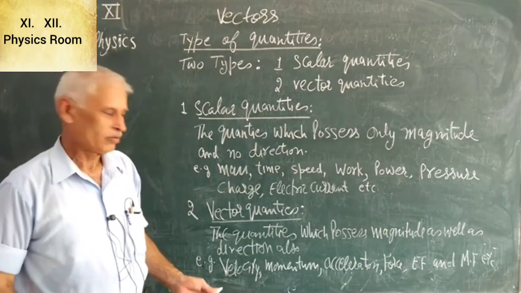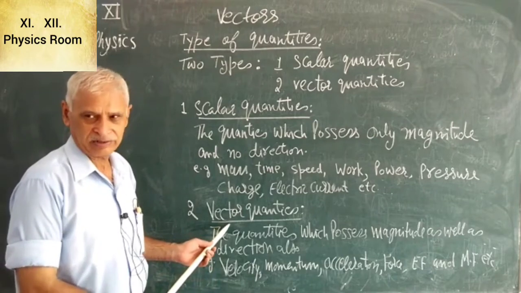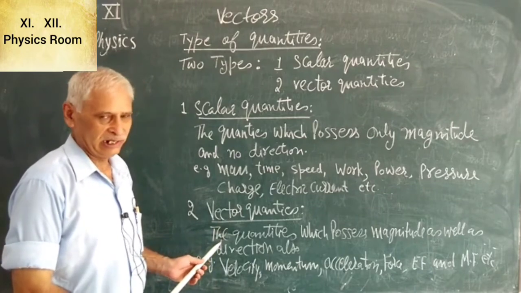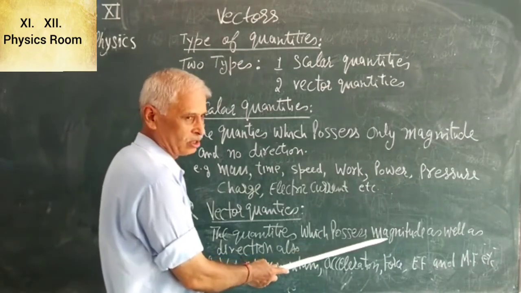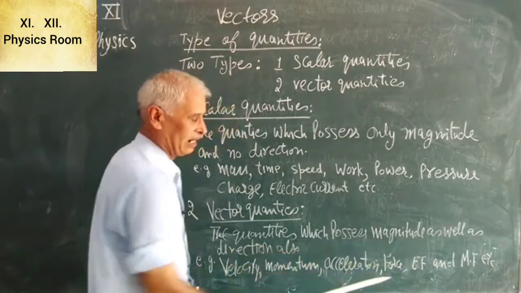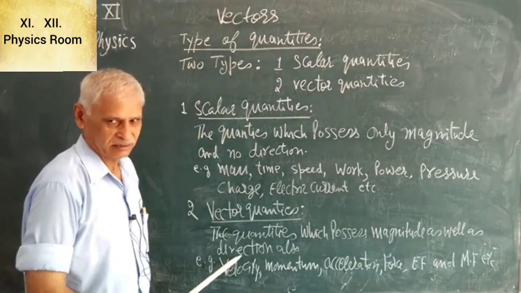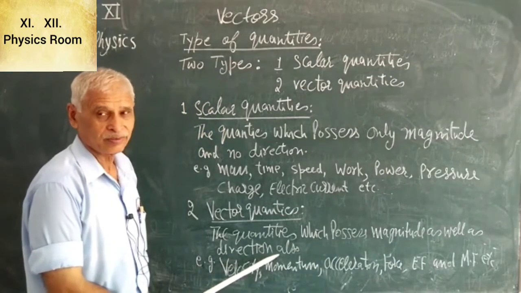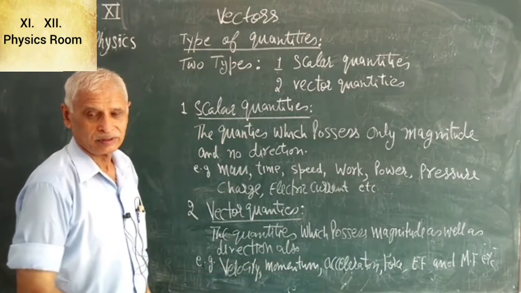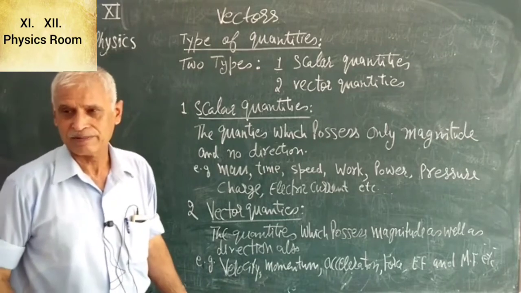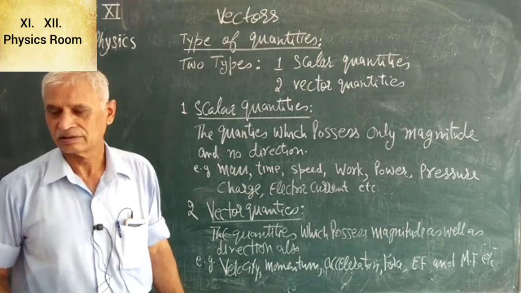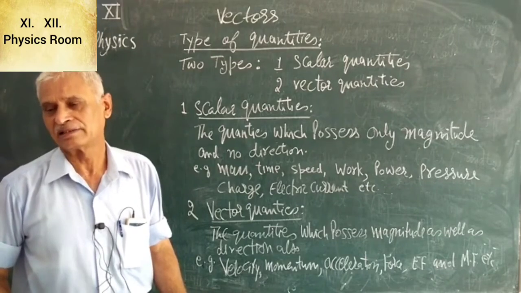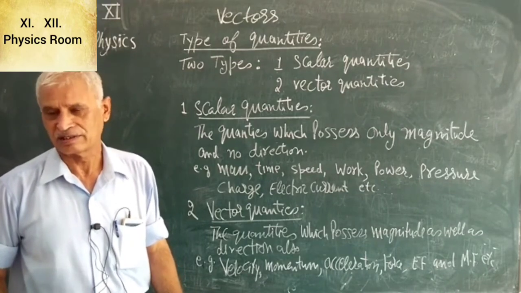Now number two, we come to vector quantities. The quantities which possess magnitude as well as direction both are known as vector quantities.